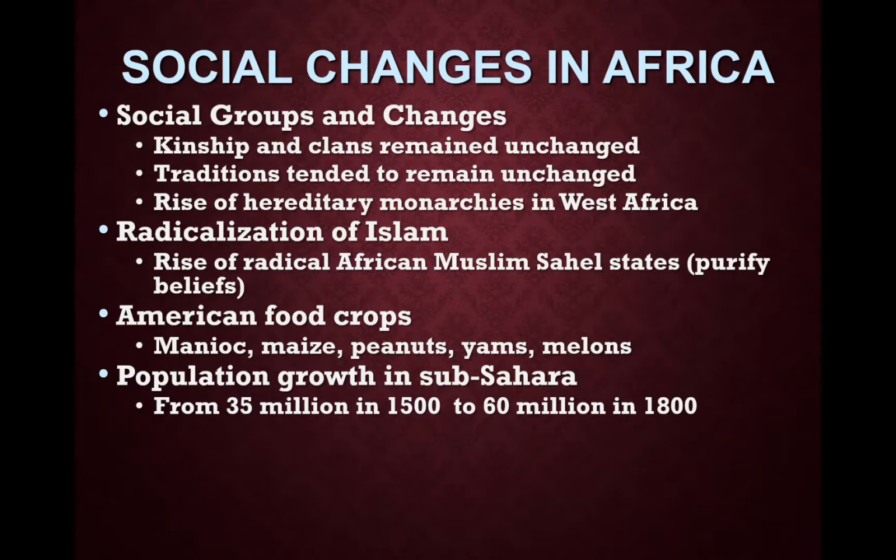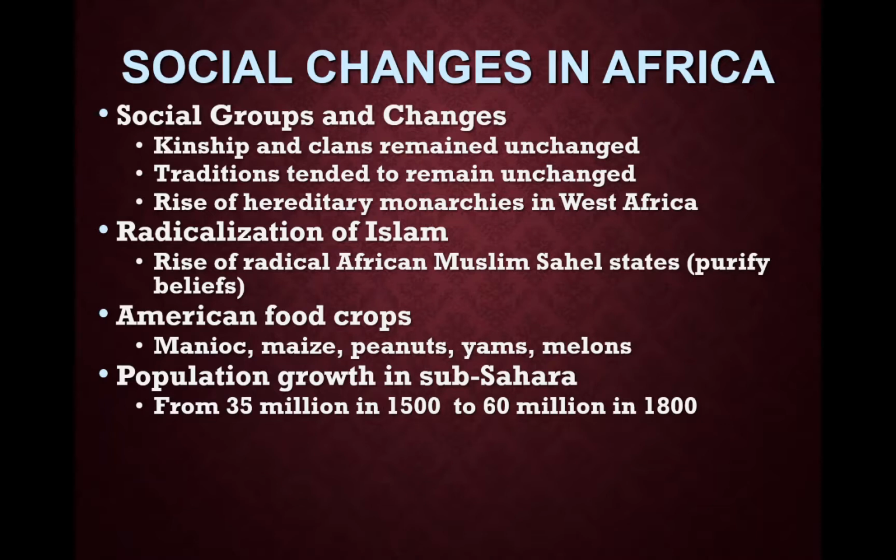Social groups and changes. Kinship and clans will remain unchanged. You'll still have a lot of kinship and tribal significance. Traditions will tend to remain unchanged. You will see hereditary monarchies who will be involved in the slave trade in West Africa and will get guns as a result. Islam will become radicalized during this time in the Sahel states. There'll be some jihads and religious radicalism against European states.